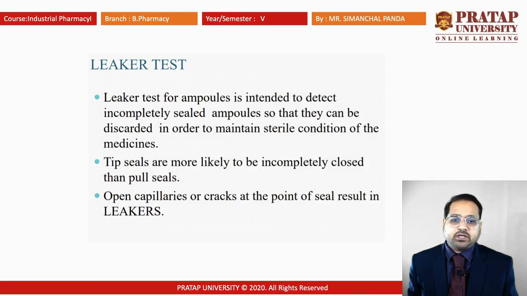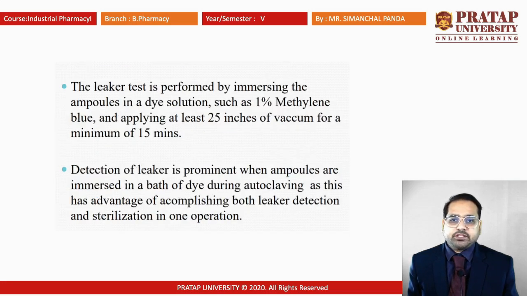Open capillaries or a crack at the point of the seal result in leakers. The leaker test is performed by immersing the ampules in a dye solution, that is 1% methylene blue, and applying at least 25 inches of vacuum for a minimum of 15 minutes. Detection of leakers is prominent when ampules are immersed in the bath of dye during autoclaving, as this has the advantage of accomplishing both leaker detection and sterilization in one operation.